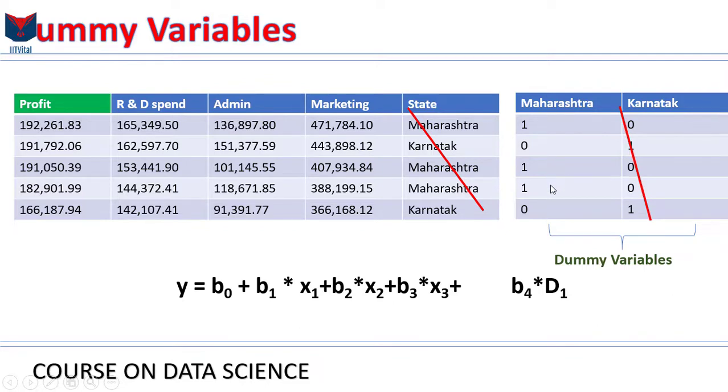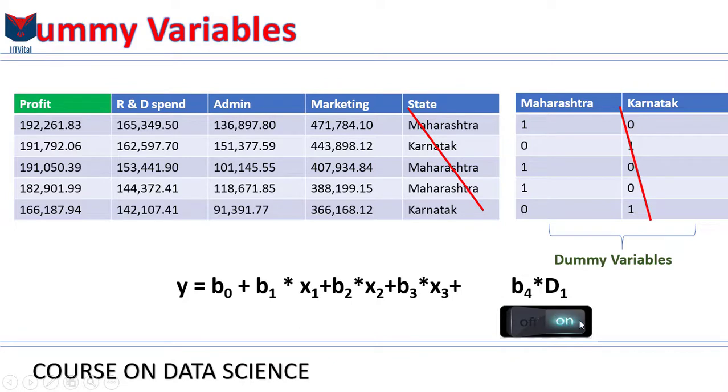And we will actually talk more about why you should never include all of your dummy variable columns in your regression model. We will talk more about that in the next step when we are talking about the dummy variable trap. But for now, I would like to discuss two things. So first of all, the Maharashtra column, or all of the dummy variables, they work as switches. In this case, let's look at the Maharashtra column which we are including in our regression. It works like a light switch.